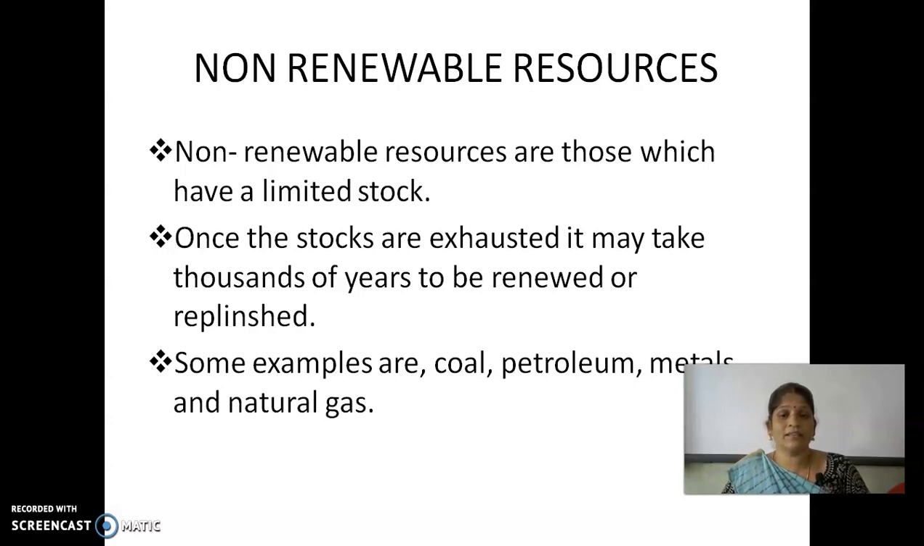Now you say some examples for non-renewable resources. We have taken coal, petroleum, metals, and natural gas. If once these resources are completed on the earth in a place, then we cannot make them again within a short time or within a lifespan, one person's lifetime. It takes more than 1,000 years to form again.